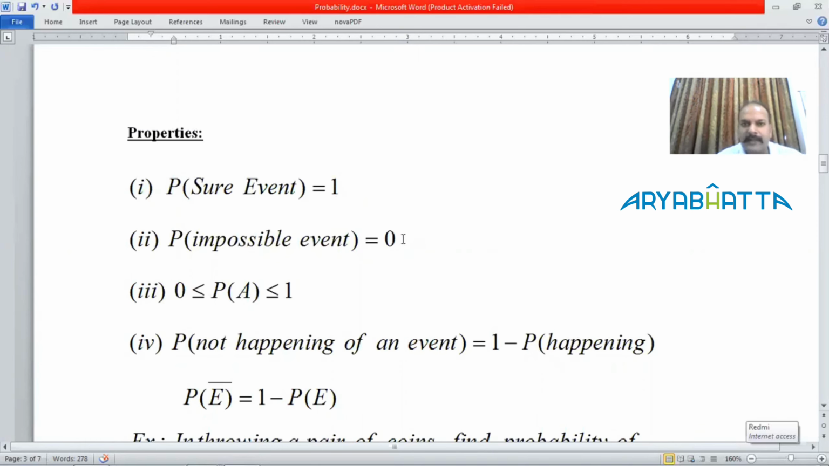Suppose I say, in a calendar year, what is the day of 30th February? Now, 30th February is not there in a leap year or in a non-leap year, so this is an impossible event. So the probability will be 0. And remember one thing: the value of probability lies from 0 to 1 only. It can't be less than 0 or more than 1.